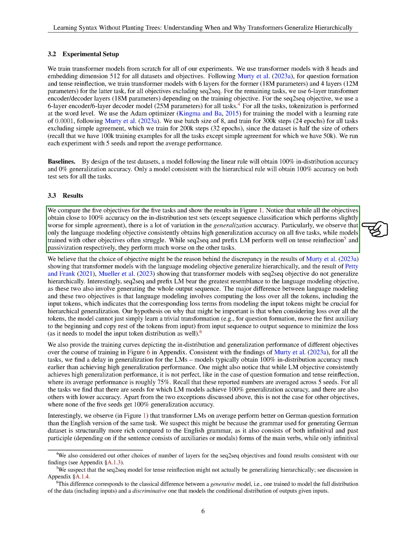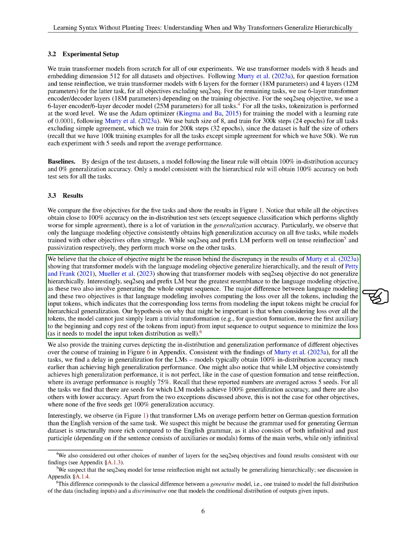When comparing the 5 objectives across the 5 tasks, we found that while all objectives performed well on the known data, except for sequence classification which had slightly lower performance for simple agreement, there was a significant difference in performance on the new data. Specifically, only the language modeling objective consistently achieved high accuracy on all tasks, while models trained with other objectives struggled more. Although sequence-to-sequence and prefix LM did well on specific tasks like tense reinflection and passivization, they performed poorly on other tasks. We believe that the choice of objective plays a crucial role in how well the model generalizes hierarchically.